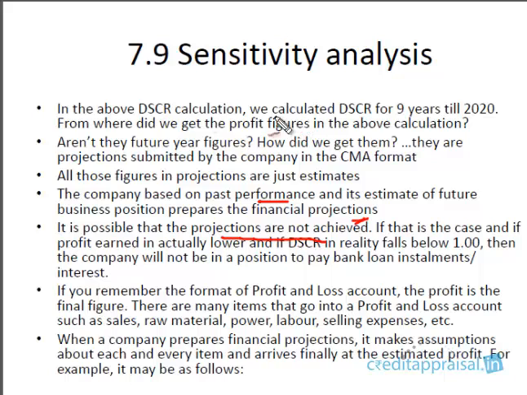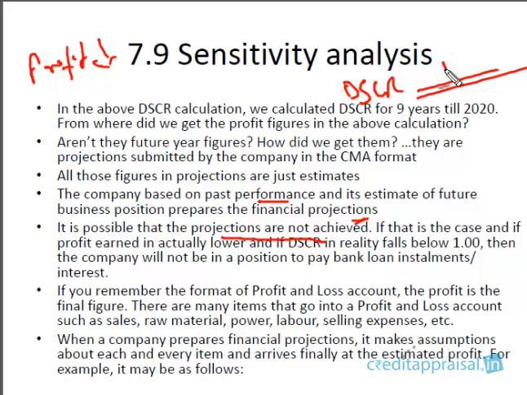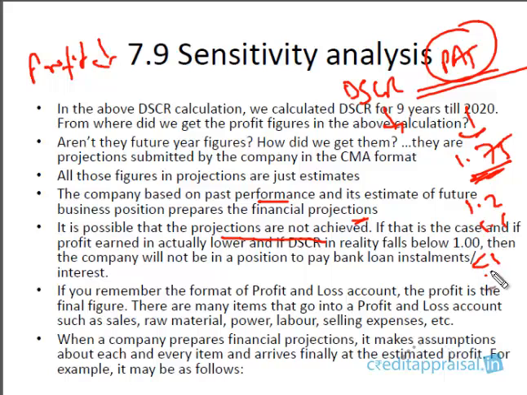If that is the case, say for example that profit was not achieved. The company prepared a DSCR based on some projected figures, one of which is the profit figure. Based on some projected profitability, it has arrived at a DSCR of say 1.75. Now, in case this projected profitability is not achieved, due to some reason, obviously DSCR will come down. The DSCR, which the company originally estimated at 1.75, might actually come down to 1.2 or 1.1 or less than 1. We don't know. And we discussed that if the DSCR becomes less than 1, the company will not be in a position to repay the installments.